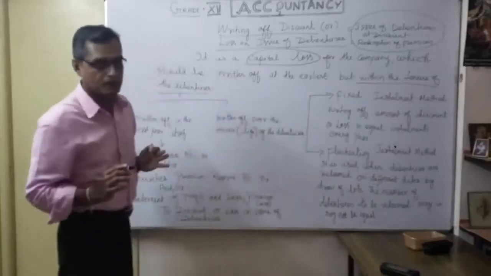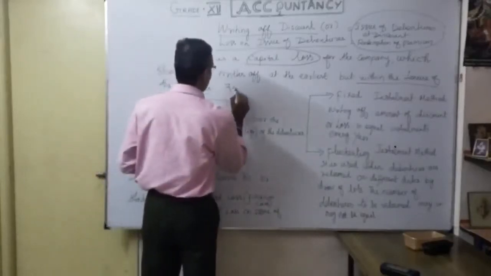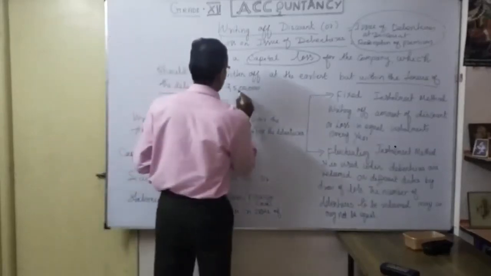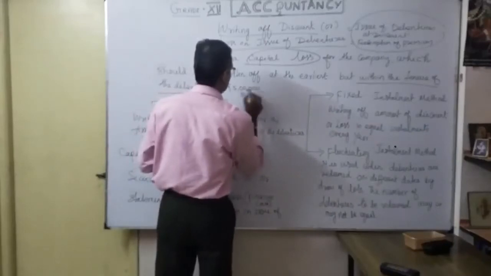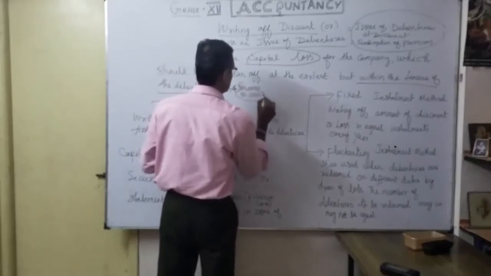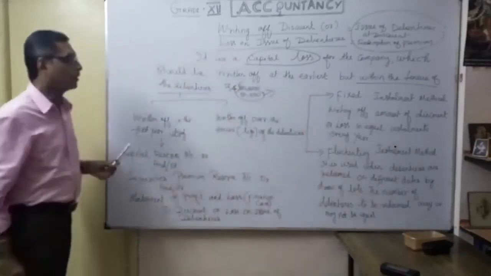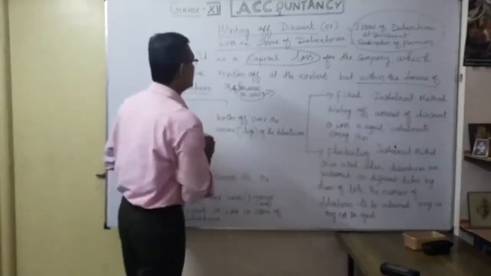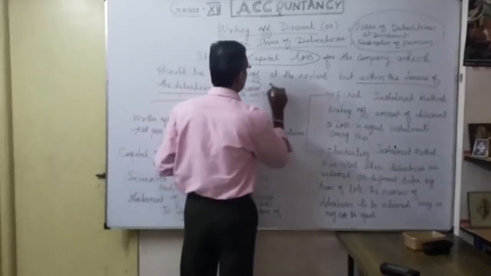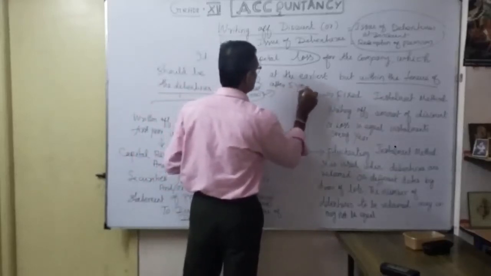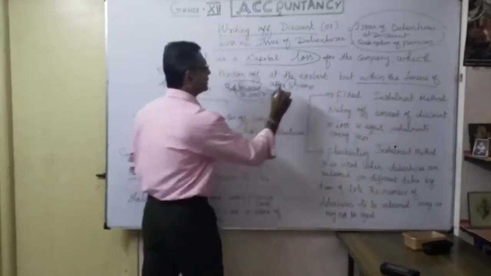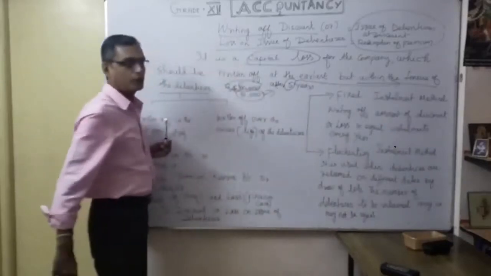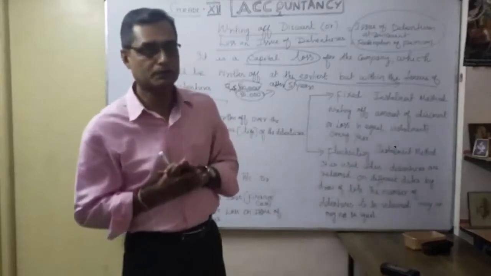For example, here we have debentures of 5 lakhs, but issued at a discount of 50,000. So the company will get only 4,50,000. This 50,000 is going to be written off at the earliest, but within the tenure of the debenture. For example, if we are going to repay after 5 years, this 5 years is called the tenure of the debentures. Within 5 years, how will you write off this 50,000, the loss on issue of debenture or redemption?